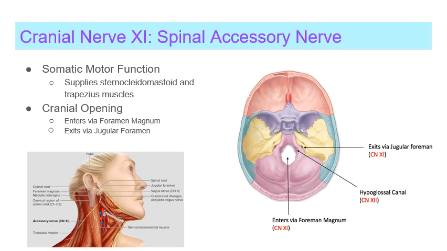To conclude this video, we will talk about cranial nerve 11, which is the spinal accessory nerve, and cranial nerve 12, which is the hypoglossal nerve. First, the somatic motor function of the spinal accessory nerve, or cranial nerve 11, is to supply the sternocleidomastoid and trapezius muscles. As you may recall from Unit 2, the sternocleidomastoid muscle plays an important role in rotating the head, while the trapezius muscle plays an important role in moving the scapula. The spinal accessory nerve enters through the foramen magnum in the skull and exits through the jugular foramen, indicated in the figure on the right.